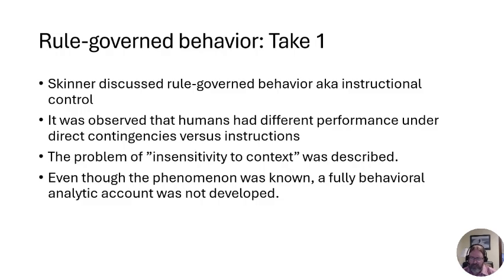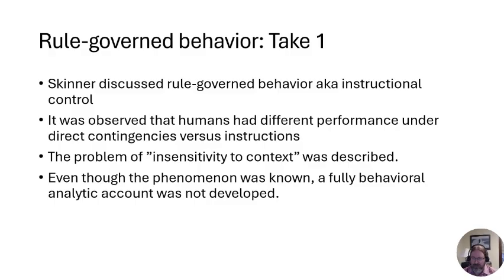Historically, this phenomenon was known for a long time. Skinner talked about it, and he gave it the name rule-governed behavior, also known as instructional control, right? A lot of these things are basically instructions, like brush your teeth so that they don't fall out. That's an instruction to follow. It was observed that humans could do this, and they had different performance patterns under different conditions. With direct contingencies, you had them come into the lab, say, just figure out the rules of the game, and just had them start going. If red dots were more valuable than green dots, they would figure that out.